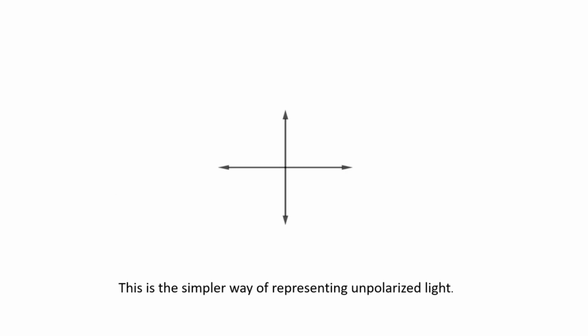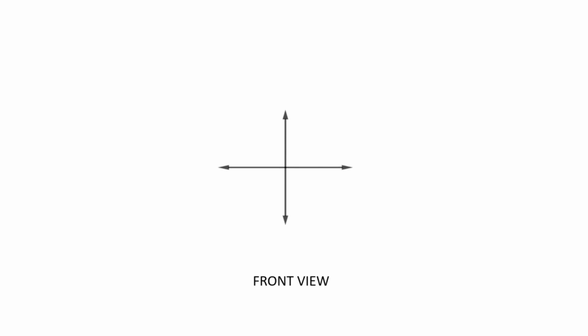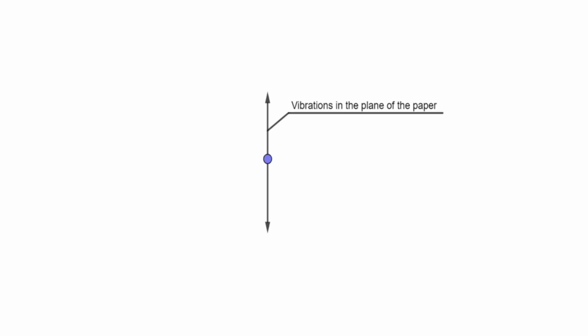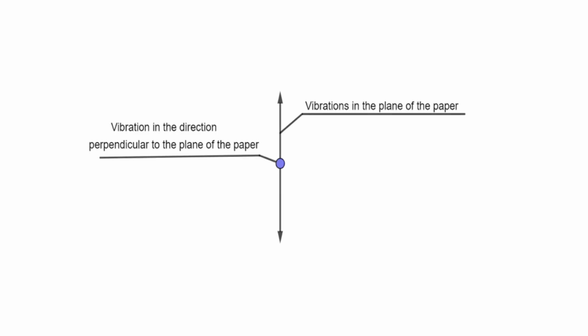The electric field vectors in the unpolarized light can be resolved into vertical and horizontal components. Now, this is the simpler way of representing unpolarized light. However, this is only the front view of the wave. On the side view, the wave is represented in this way. Here, the arrow represents vibrations in the plane of the paper, and the dot represents vibrations in the direction perpendicular to the plane of the paper.